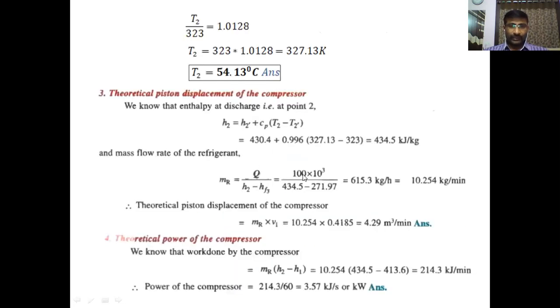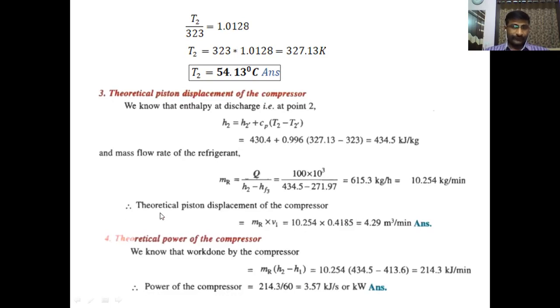Here, during the process H2 to HF3 or H3, the heat is rejected. So Q is 100 into 10 cube kilojoules per hour, divided by H2 value 434.5 minus HF3 value 271.97. Then we get 615.3 kg per hour as the mass flow rate of the refrigerant through the cycle. In minutes, it is 615.3 divided by 60, which gives 10.254 kg per minute. For every minute, 10.254 kg of refrigerant flows in the system and crosses every